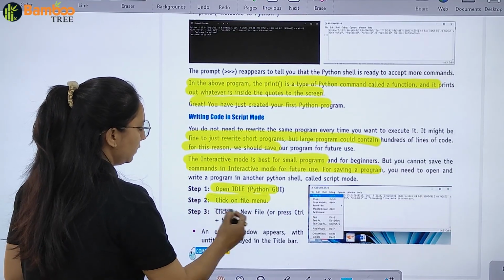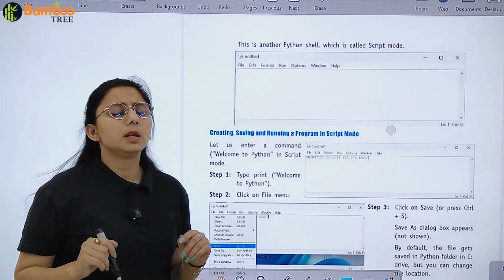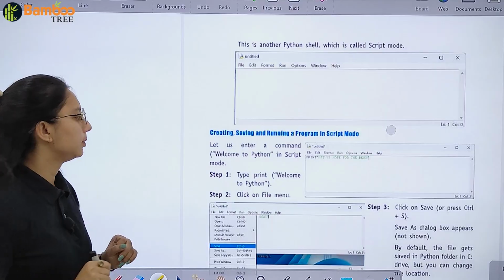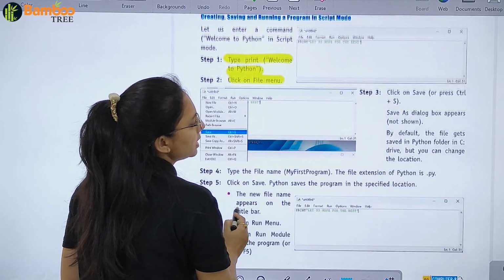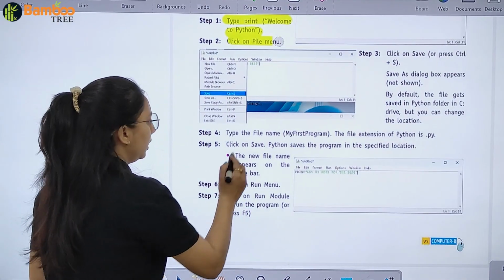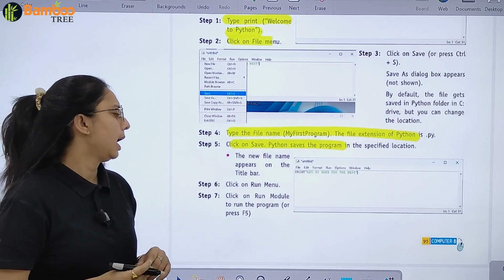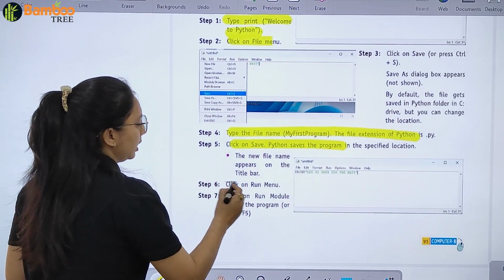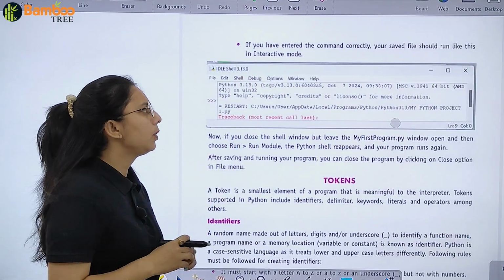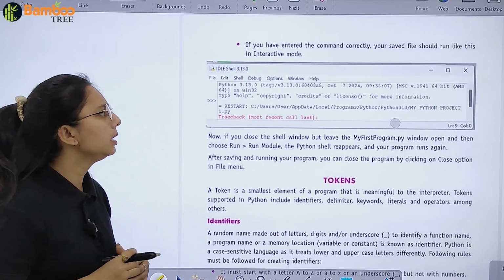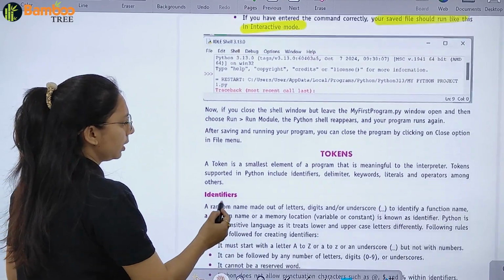Open IDLE, click on the file menu, click on new file. An empty window appears. Right? Next is creating, saving and running a program. So type print welcome to Python, click on file menu, click on save as, dialog box appears. Type a file name with the file extension of Python, click on save. Python saves the program and the new file name appears in the title. Click on run menu, click on run module to run the program or press F5. If you have entered the command correctly, अगर आपने command enter कर लिया है correctly, you save the file and it should run like this in interactive mode. Now we have token.